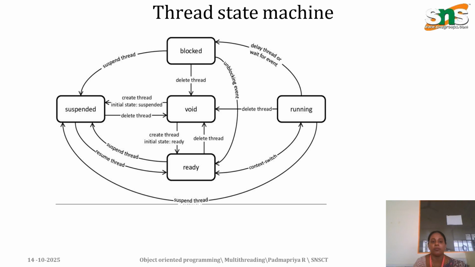The thread state machine includes blocked, void, ready, running, and suspended. Once a thread is unblocked, it goes to the ready state. Once a thread is suspended, it goes to the suspended state. Once it gets the resources, a context switch moves it to the running state. If the running state takes more time, it goes to delay or waits for an event, and then it automatically moves to the blocked state.